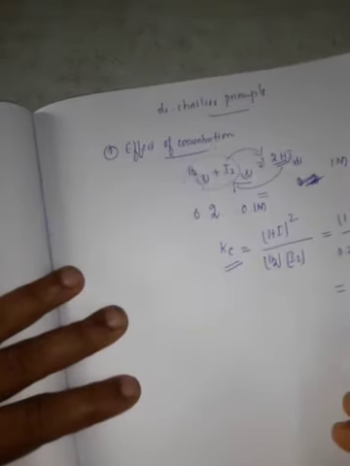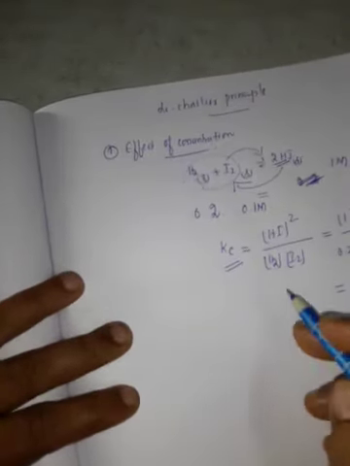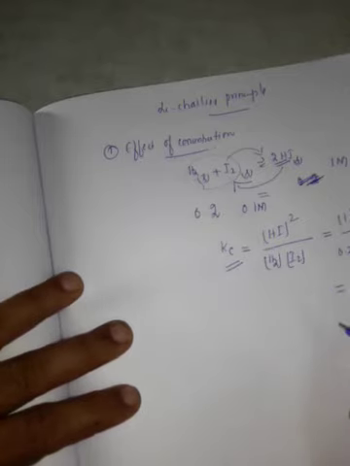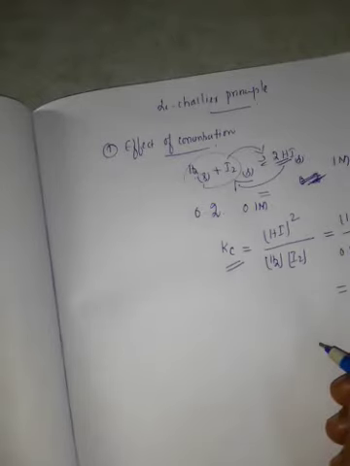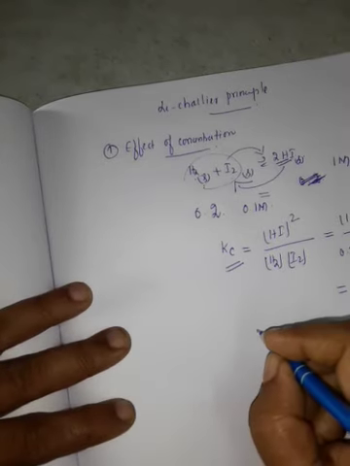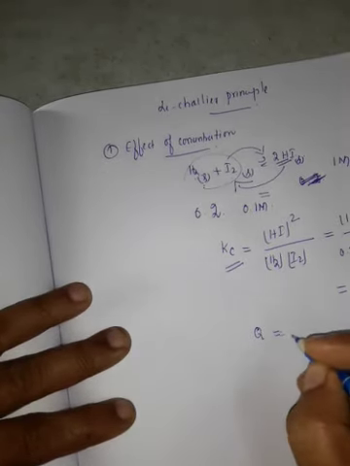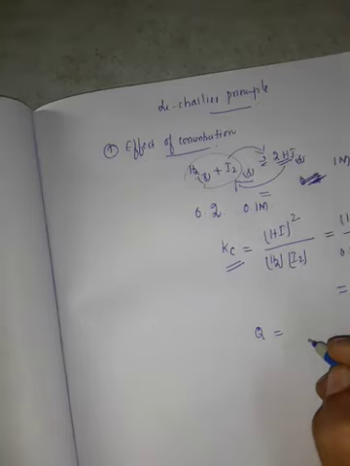Kc means equilibrium constant. Now we have to find the Q value. Already you have learnt Q equal to Kc means equilibrium, Q less than Kc, Q greater than Kc; I taught everything in the last class. Q, the reaction quotient, applies under non-equilibrium conditions.